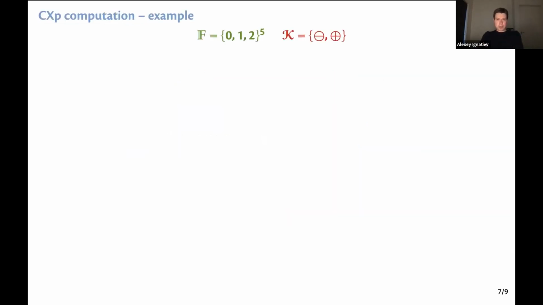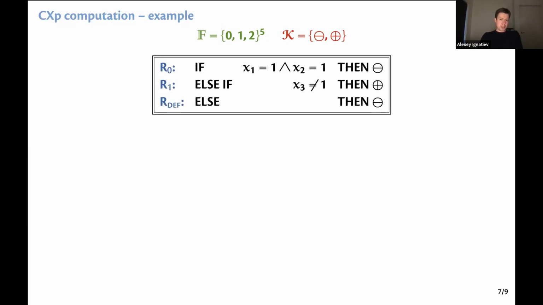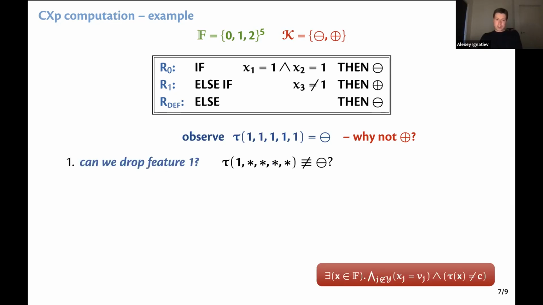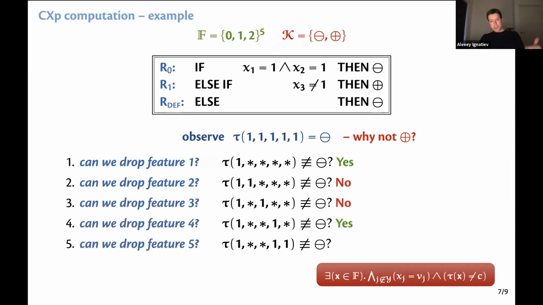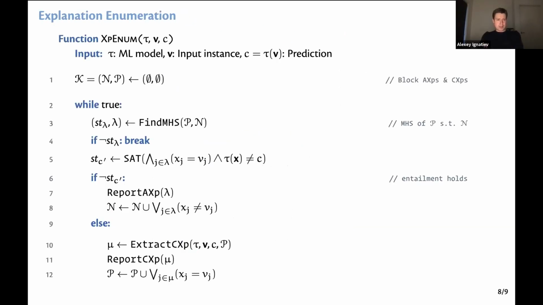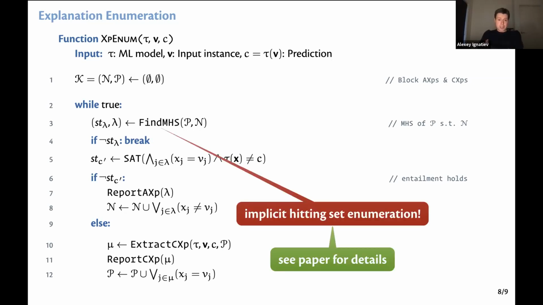We also proposed a way to compute contrastive explanations. Same example, same decision list, same instance, and so we want to answer why not. The algorithm is very simple, a linear search procedure. At every iteration, we try to drop a literal and check if the CXP condition holds. Here we try to drop 1. Is it still possible to reach misclassification? Yes. Is it possible to drop 2 and still reach misclassification? Well, no. And we continue doing so until we get a subset minimal contrastive explanation. We also showed that both abductive and contrastive explanations can be enumerated exhaustively using this algorithm, which is based on the implicit hitting set enumeration paradigm.